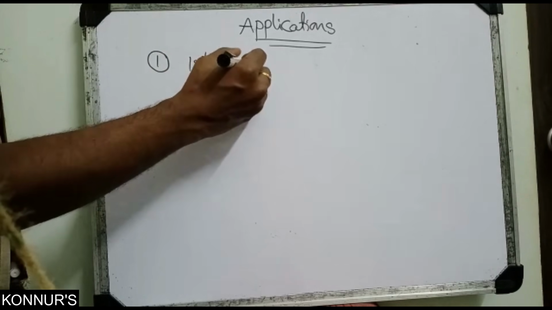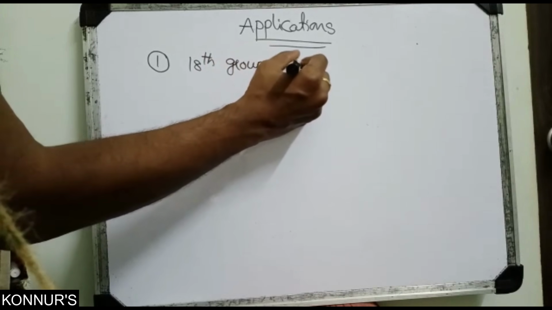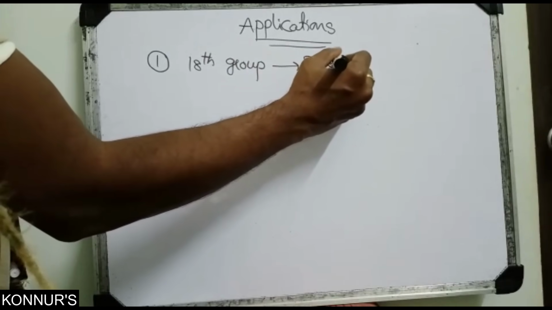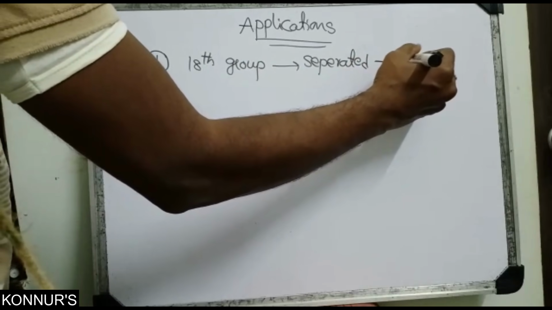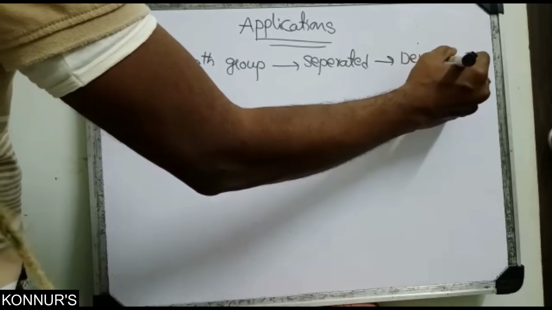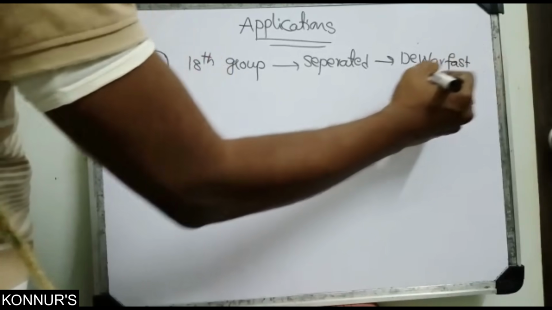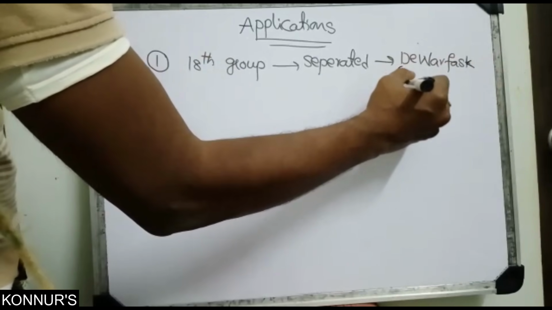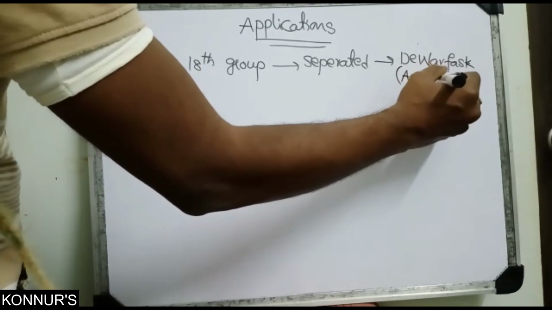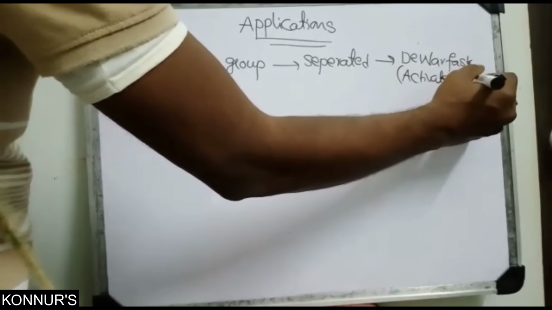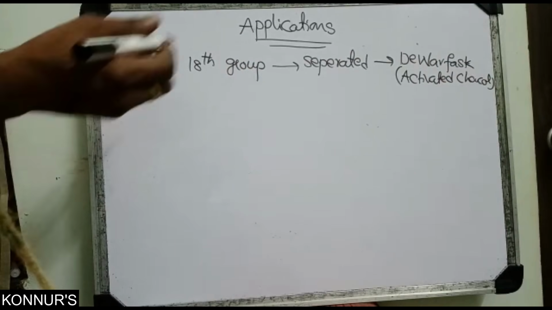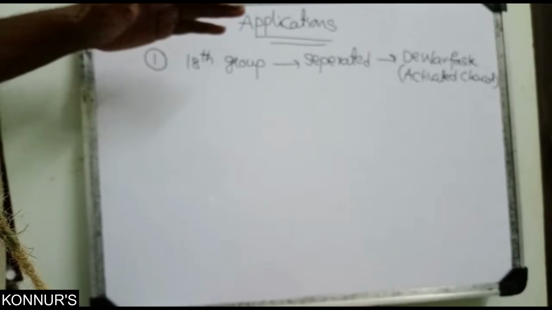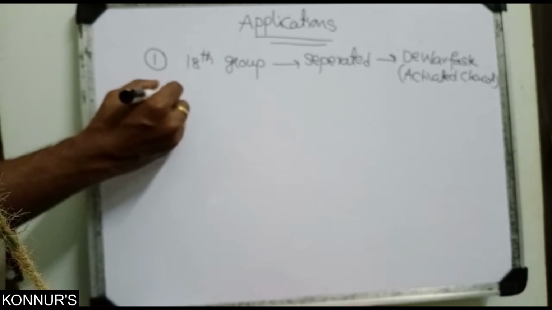The 18th group elements, the noble gases, are separated in a Dewar flask. The Dewar flask contains activated charcoal, and the separation happens at different temperatures, so different gases come out.